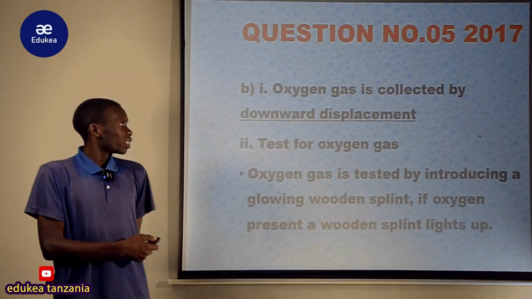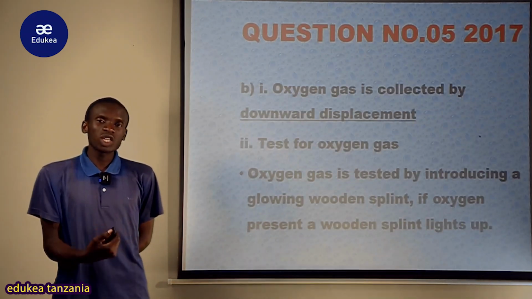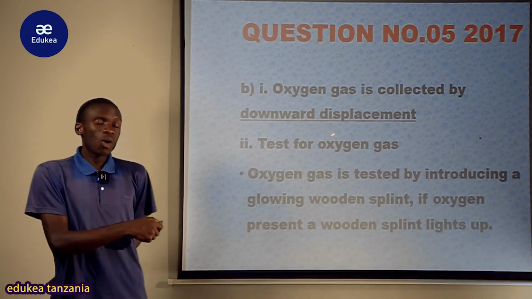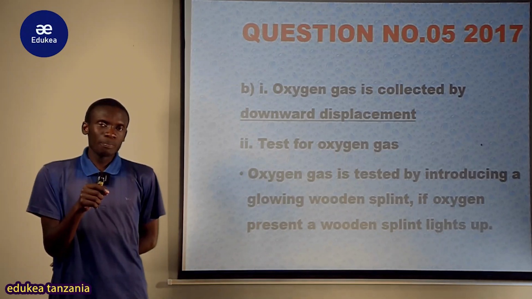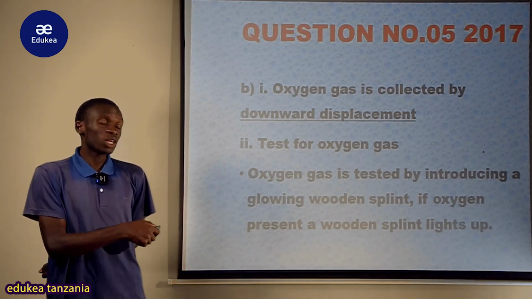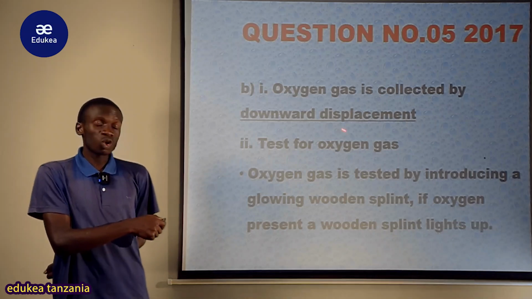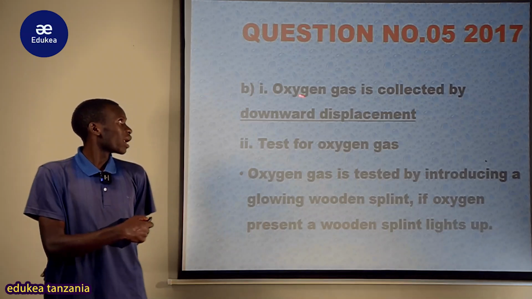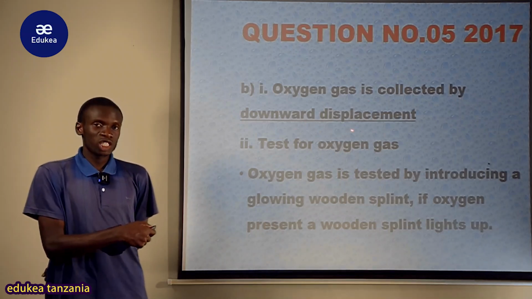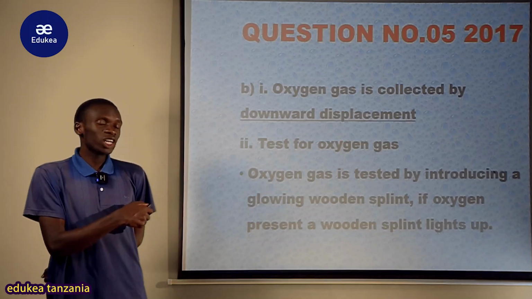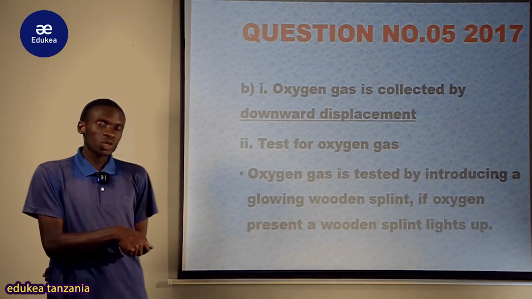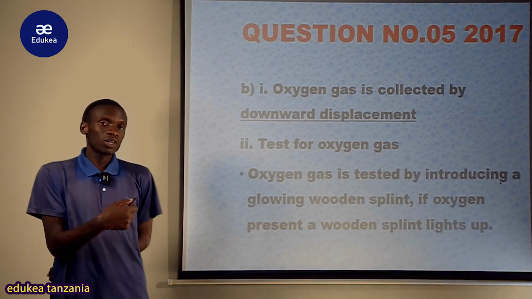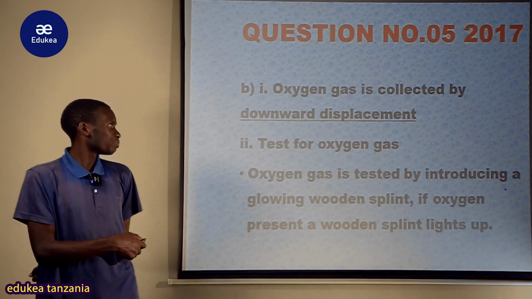And we say test and collection of oxygen gas. Oxygen gas is collected by downward displacement. Why? Because it has lower density than air. Also lower density than water. Also it is slightly soluble in water. So that's why it is collected by downward displacement. So the delivery tube is started into the water and oxygen gas is collected from down of the beehive shelf up the gas jar.